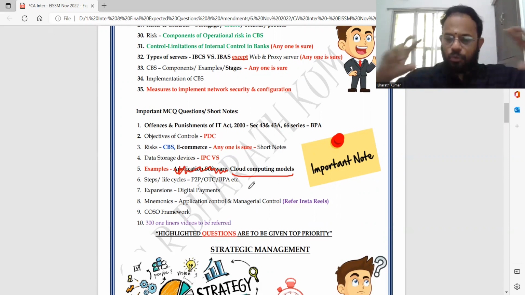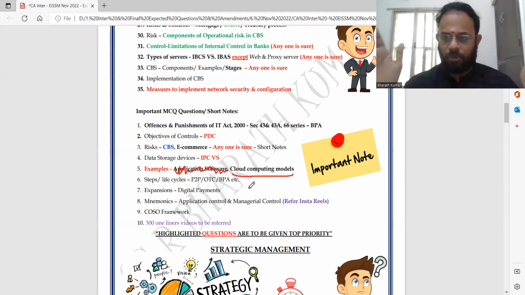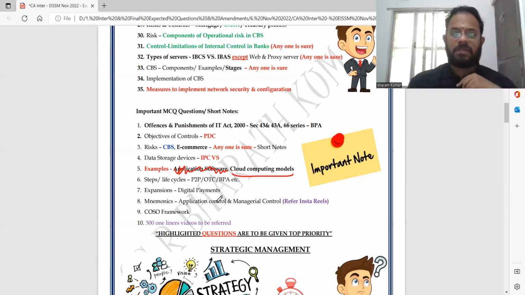Digital payment, UPI, IMPS, RTGS, NEFT, AEPS, USSD, all this they will ask you. Mnemonics for application and manager control, already I told, refer Insta Reels, it should be there. COSO framework, they will ask you.